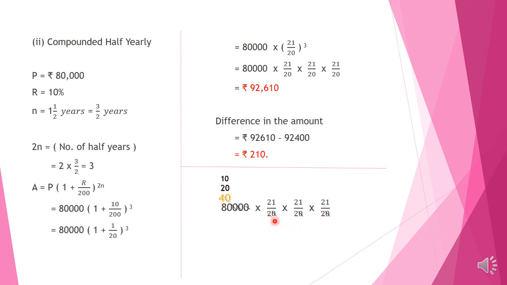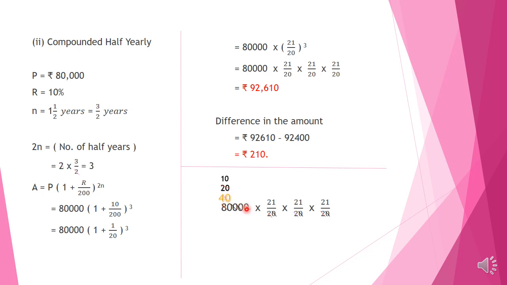Here in the denominator we have 3 zeros, and these 3 zeros we cut with the 3 zeros of 80,000. Now we have 80 here. 2 in 80 goes 40 times. And the second 2 and 40 we cut by 2, and here 40 changes to 20.